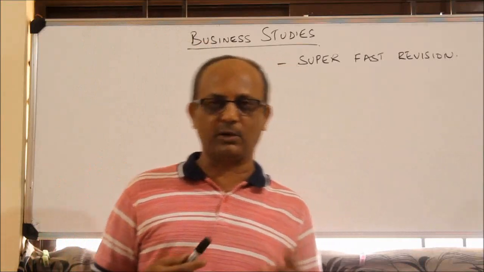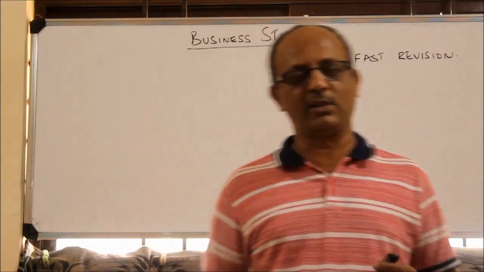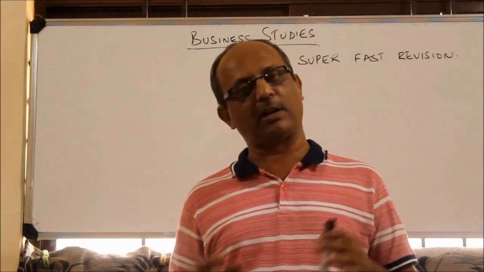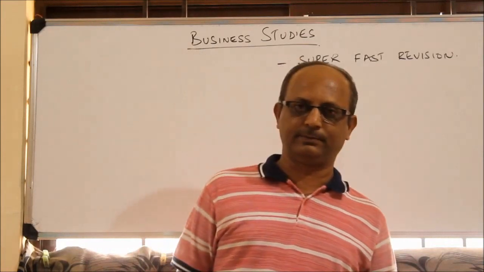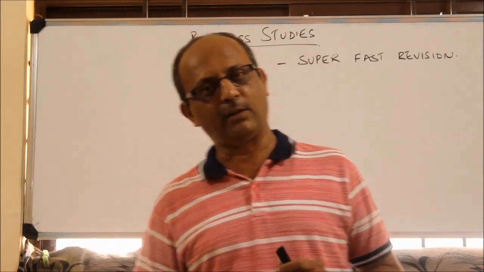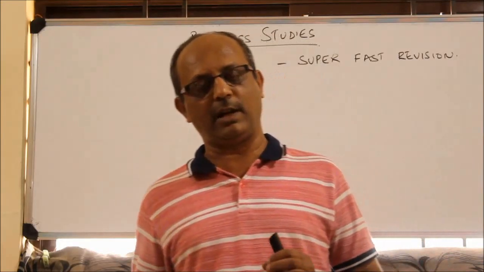We start the 1 marks and 2 marks questions now. What is efficiency? Efficiency is concerned with doing the task by using fewer resources, achieving the goal using fewer resources. What is effectiveness concerned with? Effectiveness is concerned with accomplishing the task, completing the task or achieving the end goal.